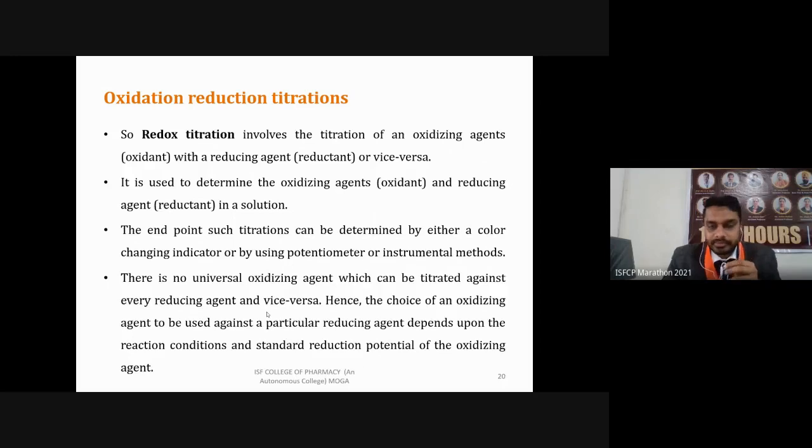So if you have to choose any oxidizing or reducing agent, you will have to know which one you are going to determine, and how it is going to form a complex with its complementary agent.